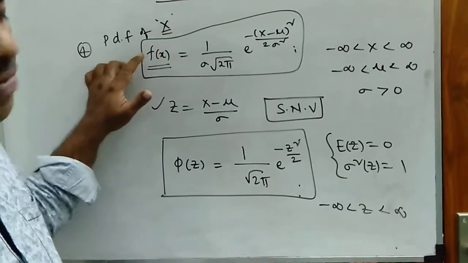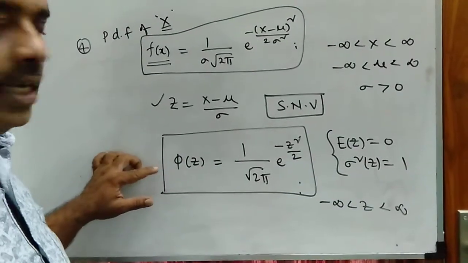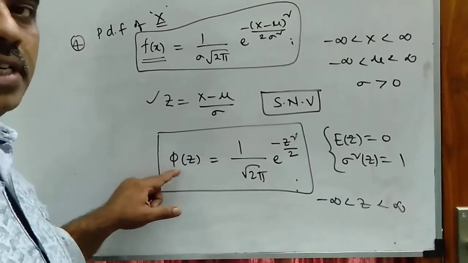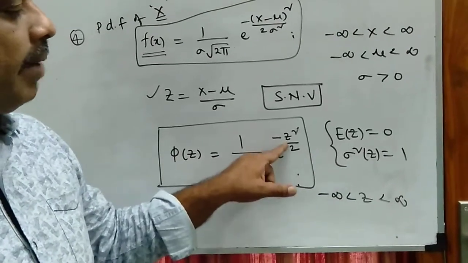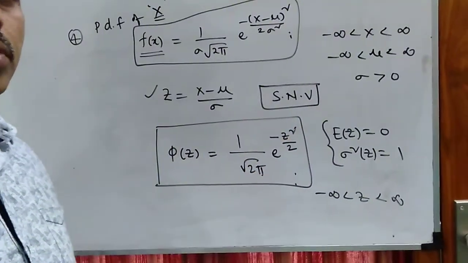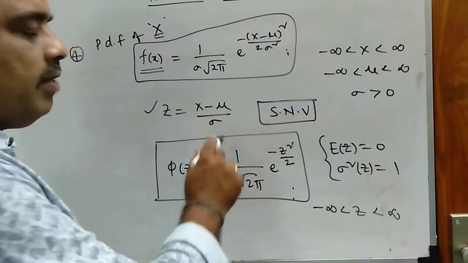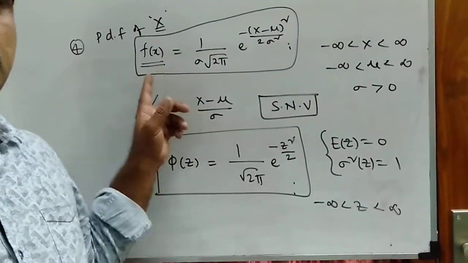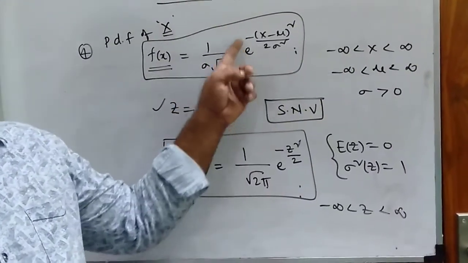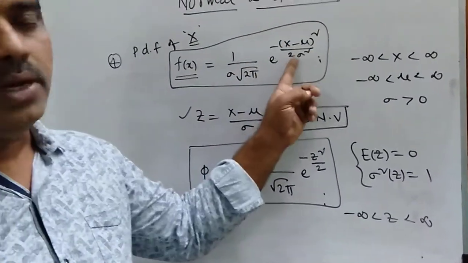This is small f of x. This is small phi of z. Phi of z is equal to 1 by root 2 pi into e power minus z square by 2. So from here onwards we use phi of z is 1 by root 2 pi e power minus z square by 2, and f of x is 1 by sigma root 2 pi e power minus x minus mu whole square by 2 sigma square.